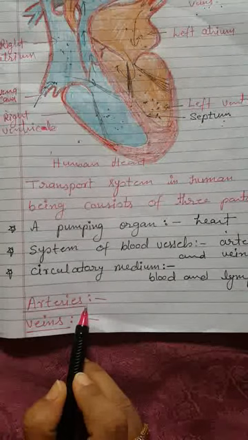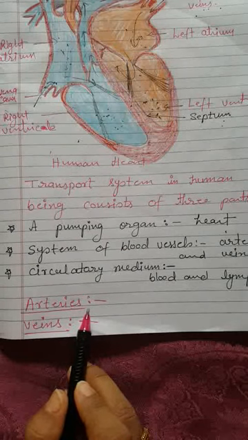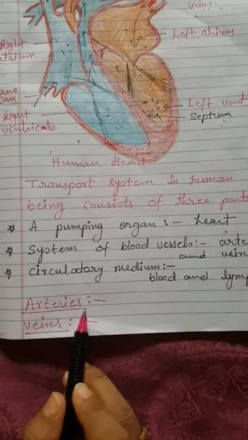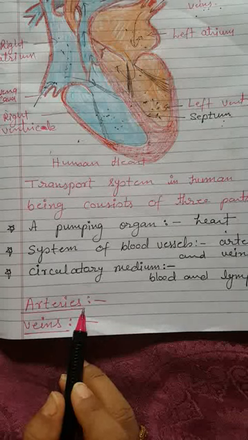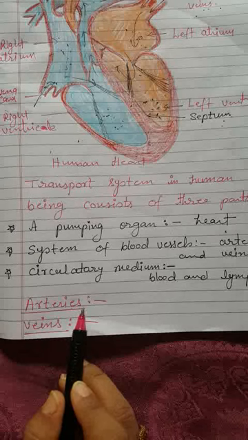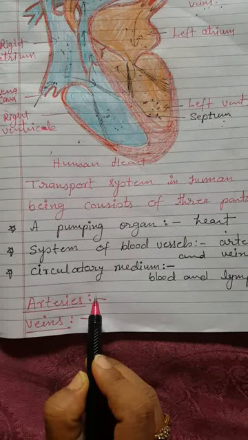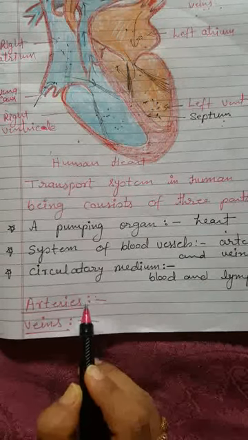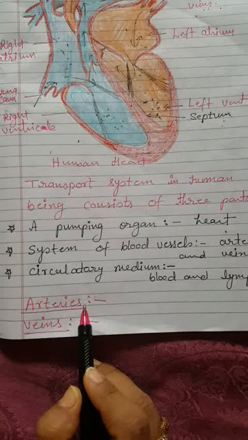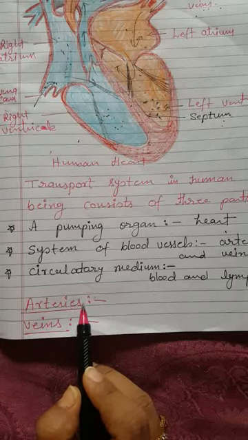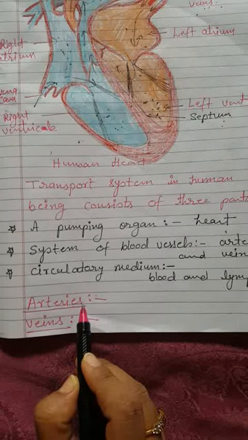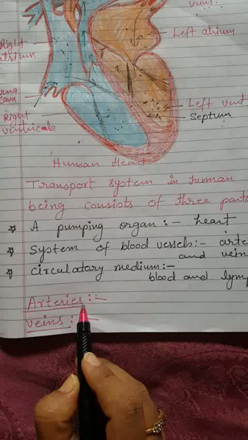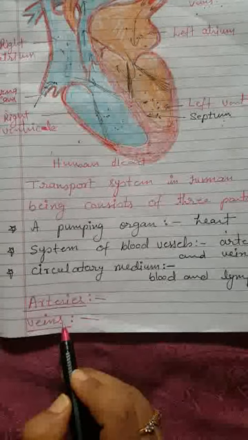Arteries are the blood vessels which carry blood from the heart to various parts of the body. All the arteries except the pulmonary artery carry oxygenated blood. As I have said earlier also, the pulmonary artery carries deoxygenated blood from the right ventricle to the lungs. These arteries have thick, elastic and muscular walls because the blood is under high pressure. When the blood comes out from the heart, it comes out under high pressure. So these arteries have thick, elastic and muscular walls. They don't have valves, while veins have valves.